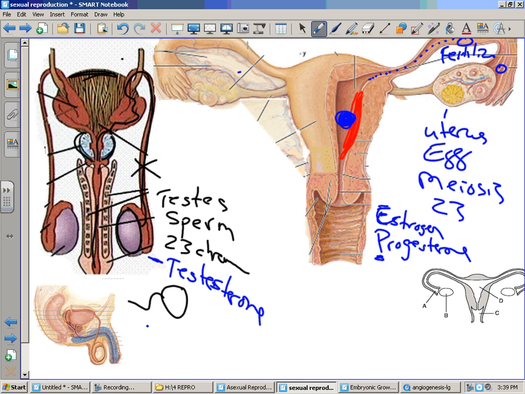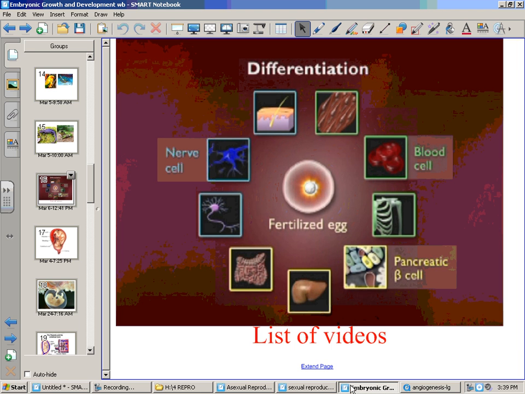So we've gotten to the point where we now have a fertilized egg. It's implanted itself in the wall of the uterus. Mommy has been supplying it with blood, all the things it needs. That little embryo is now going to grow, divide. All the cells will be the same. But eventually, we're going to get to the point where those cells have to differentiate. They have to.